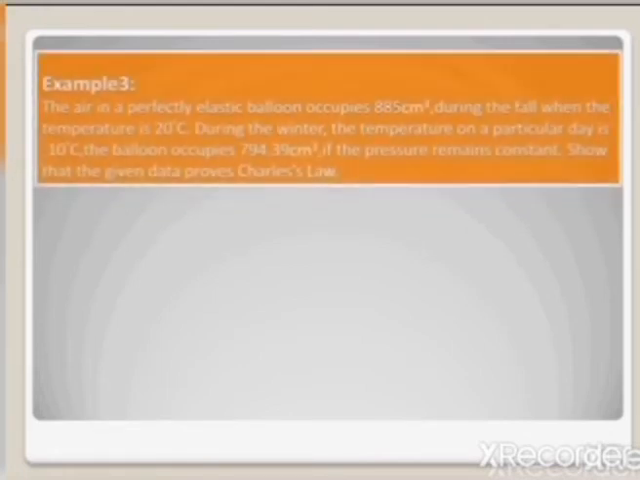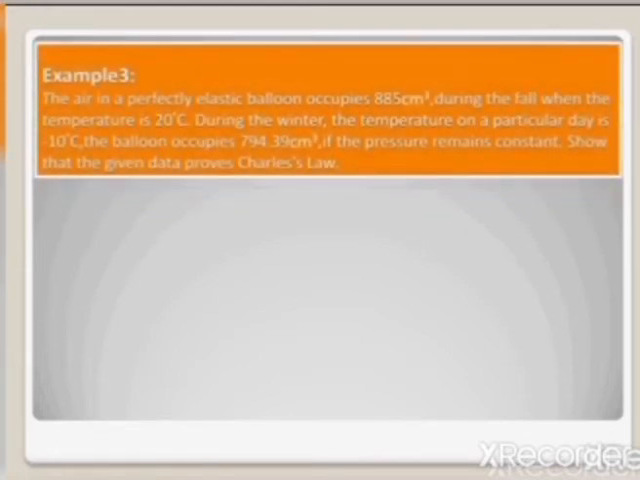Example 3. The air in a perfectly elastic balloon occupies 885 cubic centimeter during the fall when the temperature is 20 degrees centigrade. During the winter, the temperature on a particular day is minus 10 degrees centigrade. The balloon occupies 794.39 cubic centimeter if the pressure remains constant. Show that the given data proves Charles' law.